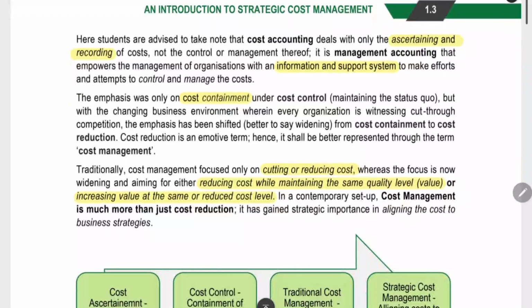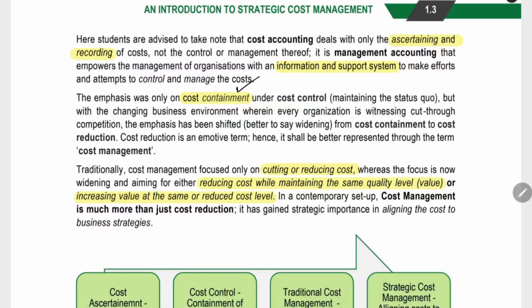The next thing is, here we have to see that cost accounting is related to ascertaining and recording of cost. Just accounting is done in the cost accounting part. But management accounting will create information from the report, and then it will be a support system for the business. It will help the business to make various decisions and formulate various strategies. These and all will be done by management accounting. Cost accounting will just record the data. That's all.